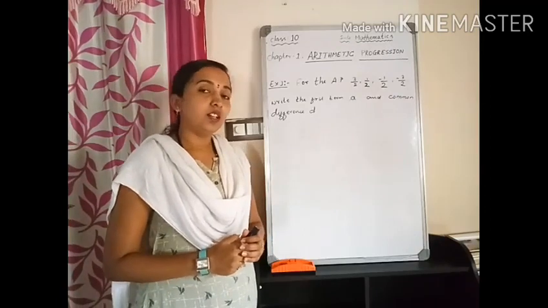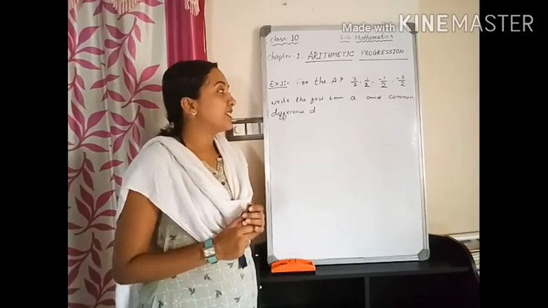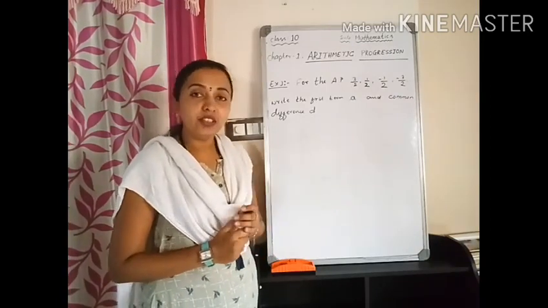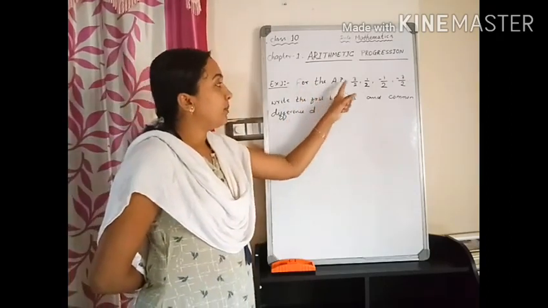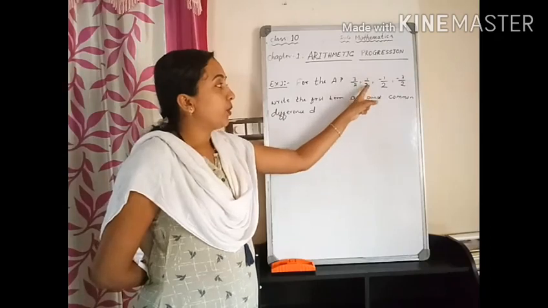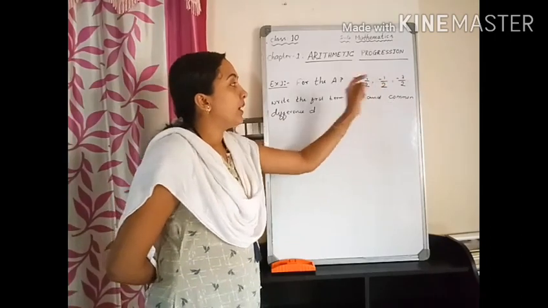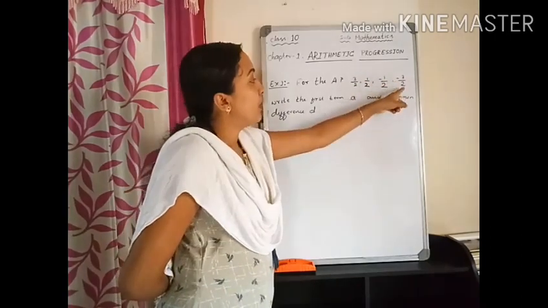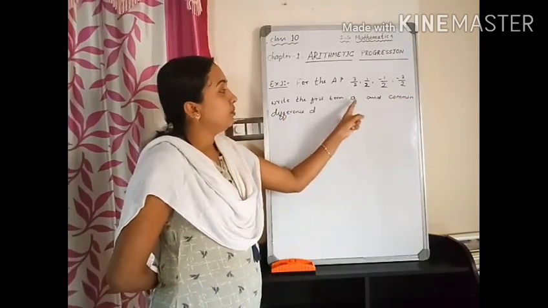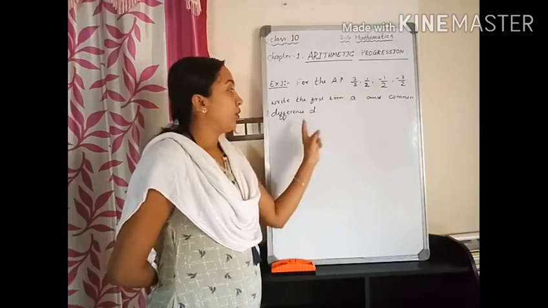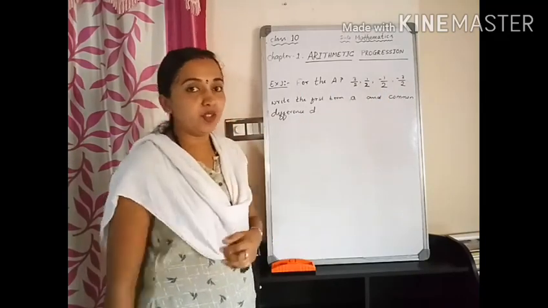Okay children, now let us see some example problems related to the AP. The first example is: for the AP 3 by 2, 1 by 2, minus 1 by 2, minus 3 by 2, etc., write the first term A and the common difference D. This was the question.